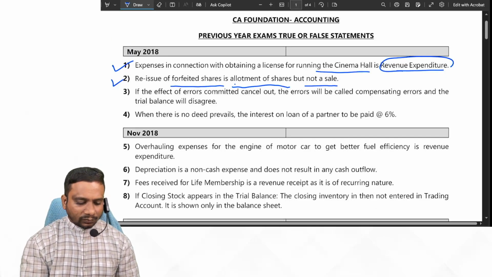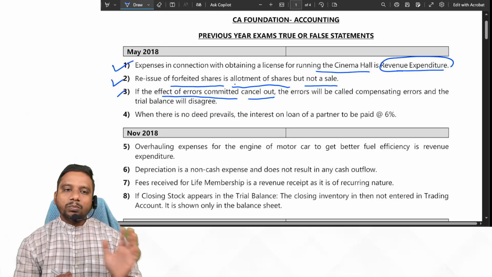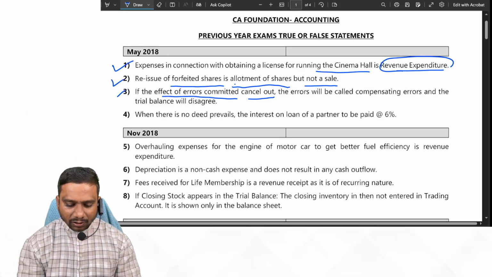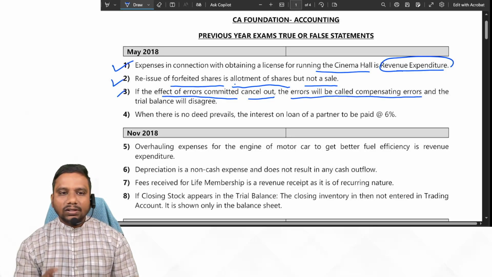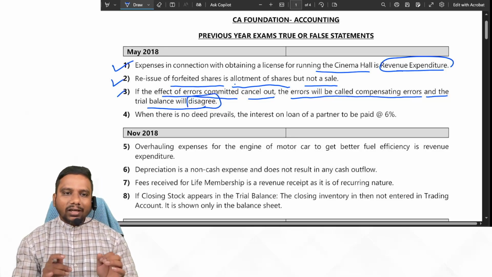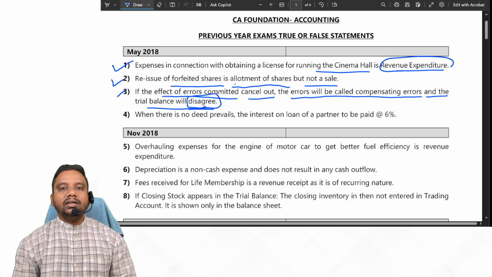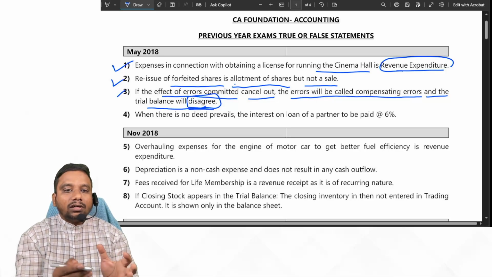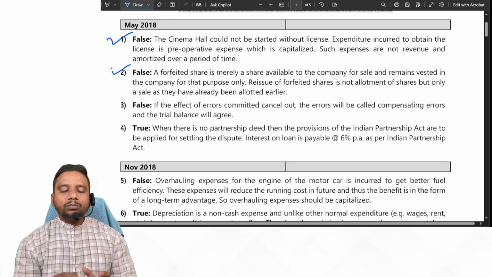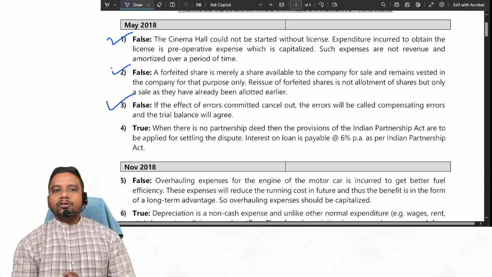Next one. If the effect of errors committed cancel out, these errors we call compensating errors. Due to compensating errors, our trial balance will agree. The errors will be called compensating errors, correct. And the trial balance will disagree. Actually, trial balance will agree. Students in a hurry will not see this word disagree, so immediately they write the answer as true, but the answer is false. Because of compensating errors, the trial balance will agree. Yes or no, students? Yes.